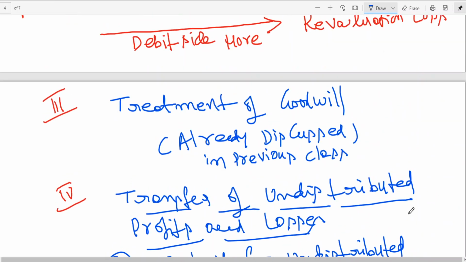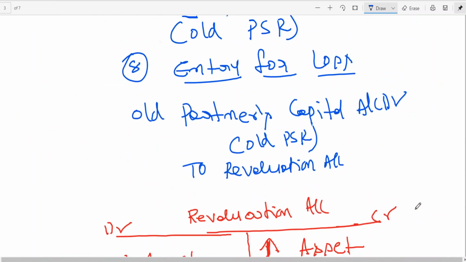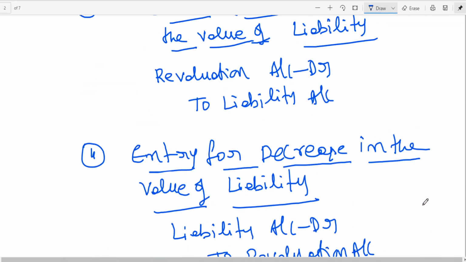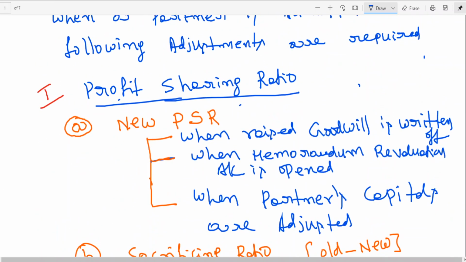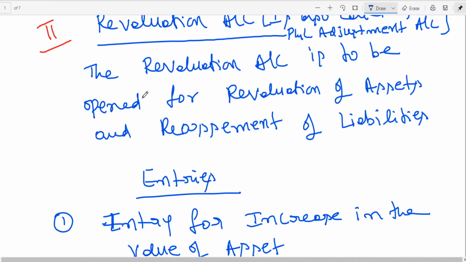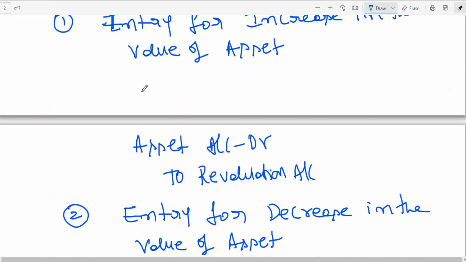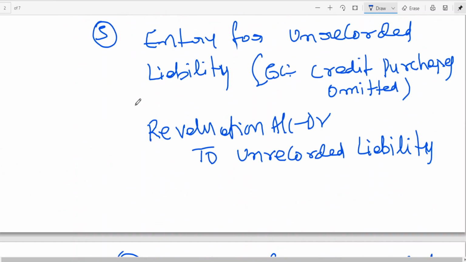Okay, so this is point number 4. So I have told you already about revaluation of assets and liability. First I have started with, when you are doing admission of partner, you should be remembering these things: profit sharing ratio, then revaluation of assets and liabilities. Just like a checklist I am giving for you to work out the problem.